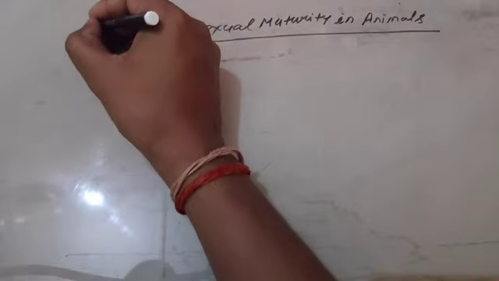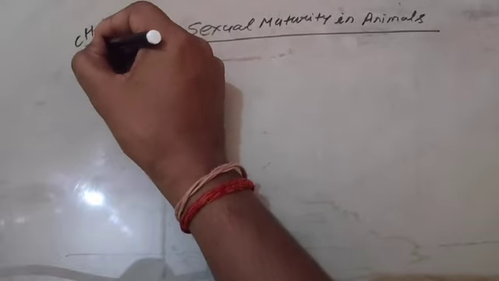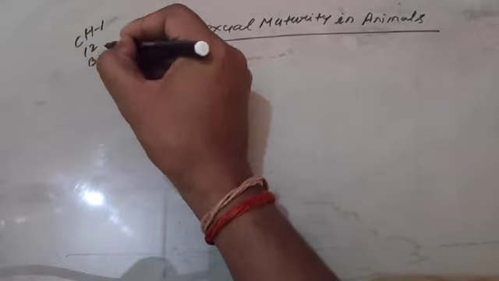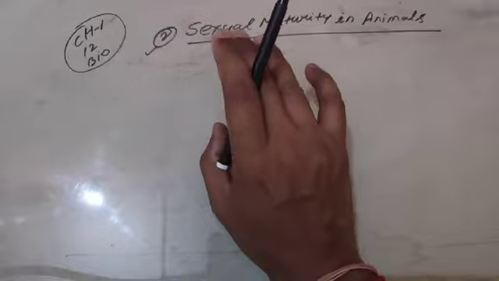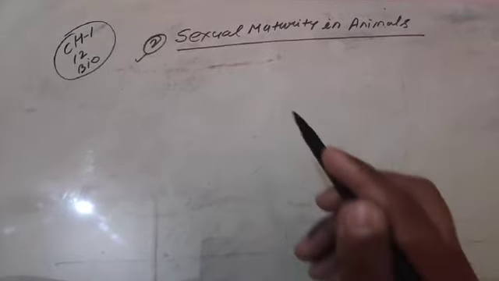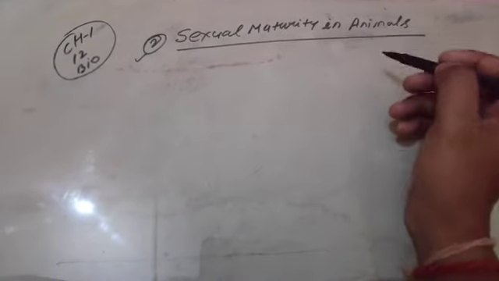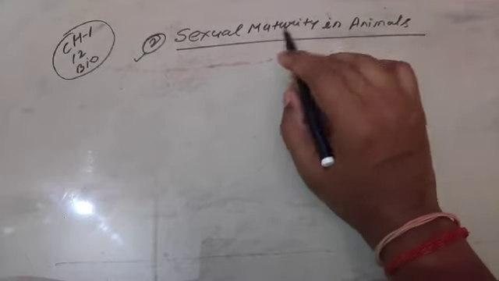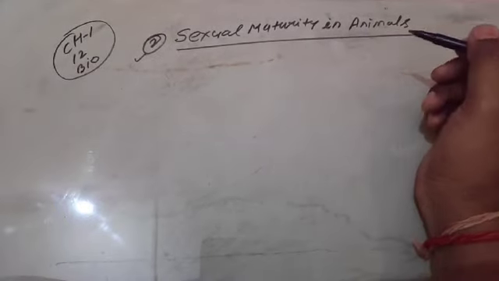Students, we are going to talk about sexual maturity in animals. It is for chapter 1, class 12, subject biology. Listen carefully. This is the second topic, because the first topic was the identification of sexual maturity in plants. Keep in mind, the first topic was sexual maturity in plants, and this is the second topic regarding sexual maturity.